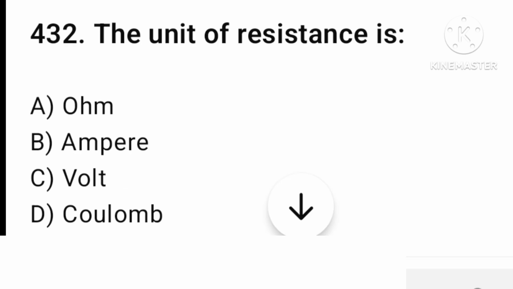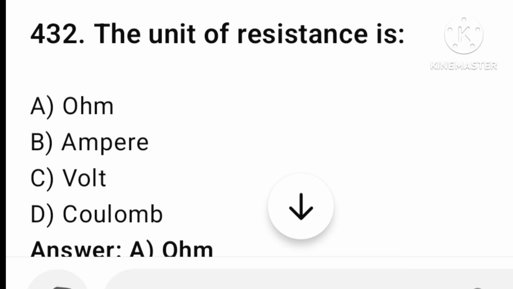Question. The unit of resistance is ohm, ampere, volt, or coulomb? The answer is option number A, ohm. Let's find the next question.